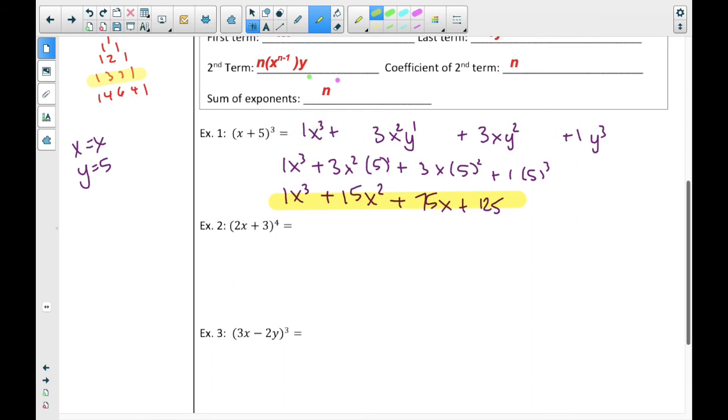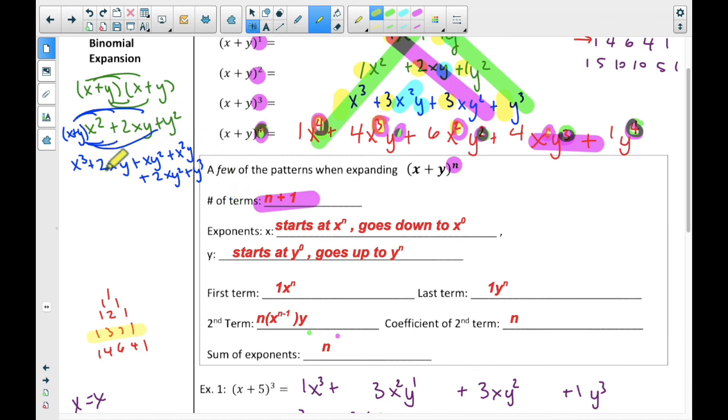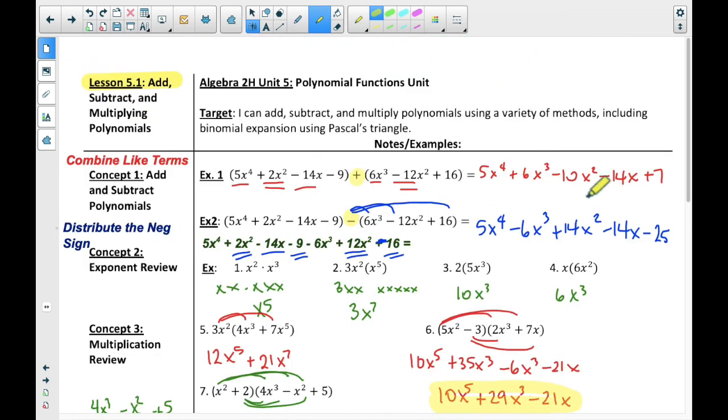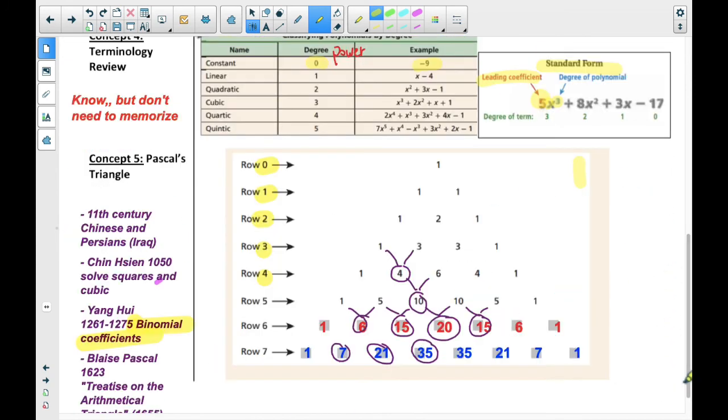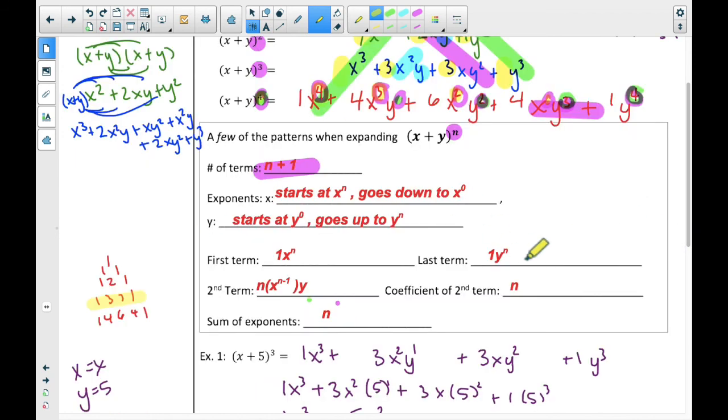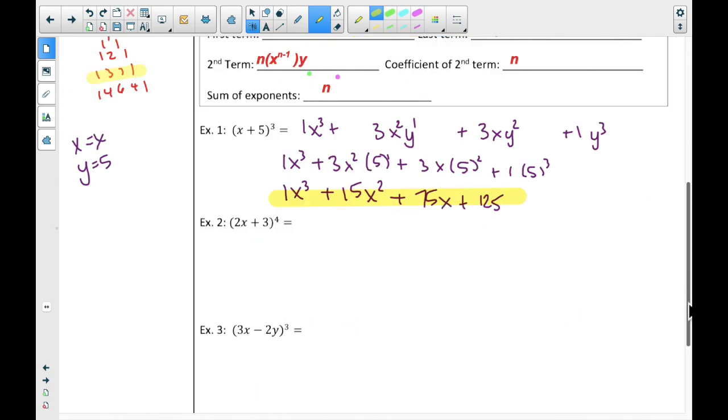I could have multiplied it all out, like I did up here on the margin, but that really took a long time, and I thought there's got to be a better way. And thanks to Blaise Pascal and, I don't remember his name, I have to come back and find his name, Yang Hui, I now know that there's a shorter way to do it, and I don't have to multiply them all out. I can just come up with my patterns, and there I have my answer. Okay, we will be doing a lot more of this in class, and so I'm going to save these next two examples for class.